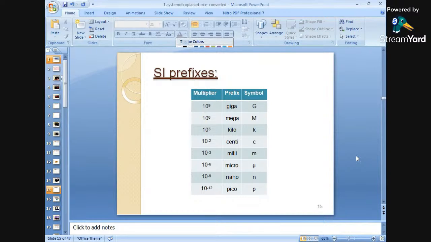Next, the SI prefixes which are used in numericals: giga is 10 to the power 9, mega 10 to the power 6, kilo, and so on. These are used for various problems.